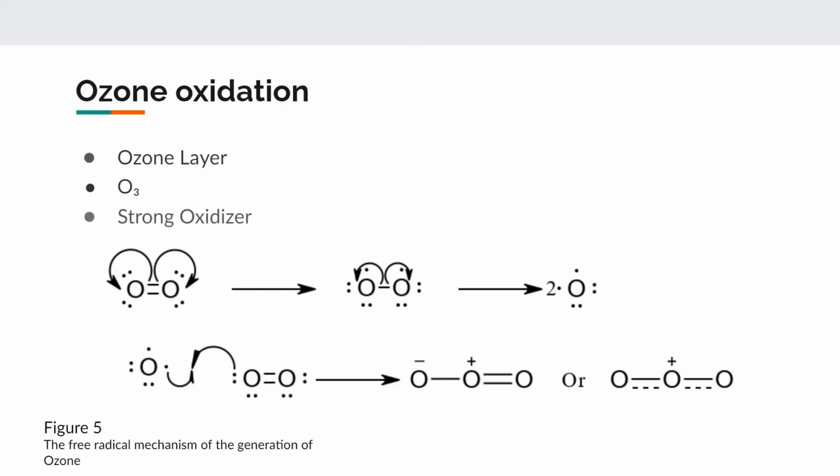Ozone is a strong oxidizer that is present in the atmosphere, more specifically 12 to 20 miles above the surface of the Earth. This layer plays a vital role in sustaining life on Earth by absorbing the majority of the sun's UV rays. However, man-made molecules such as CFCs are a threat to the ozone layer as they interact with the ozone molecules and break them apart by free radical substitution. Protecting ourselves from UV is not the only use for ozone. It is also a strong, widely applicable oxidizer.